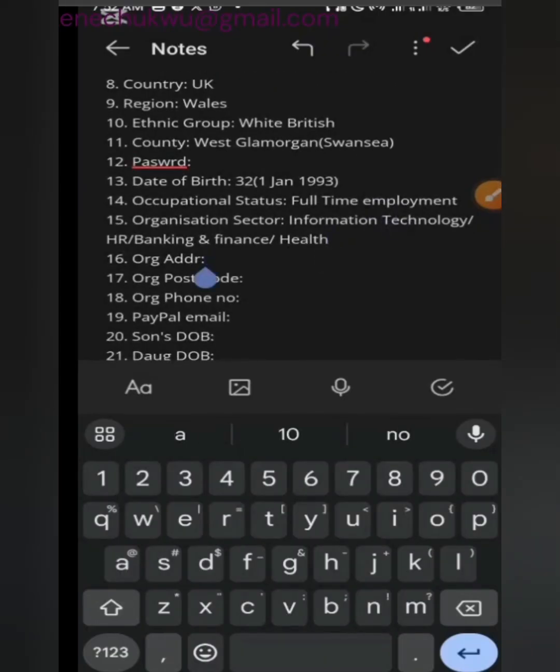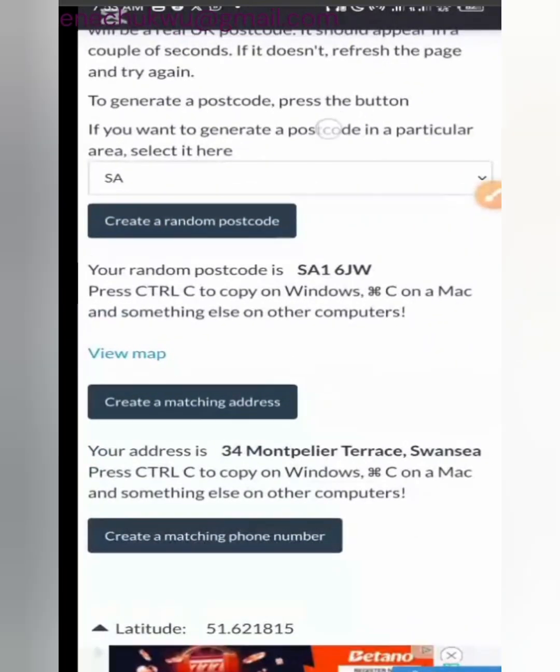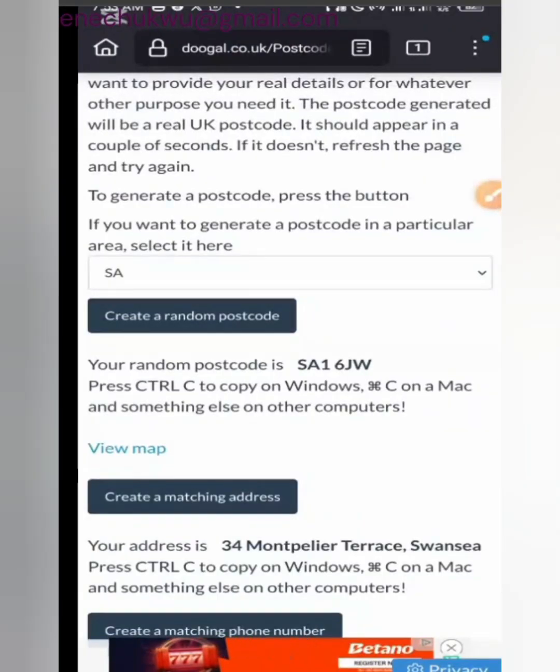Now, organization address. Sometimes they will ask you where you work or what region you work in. So when you have those kinds of questions, it's advisable you fill in the organization address, organization postal code and organization phone number, because they will surely ask for it. How do you solve this problem? Just go back to your browser. Remember, our postcode is SA1 6JW.